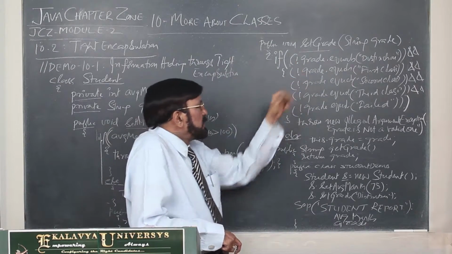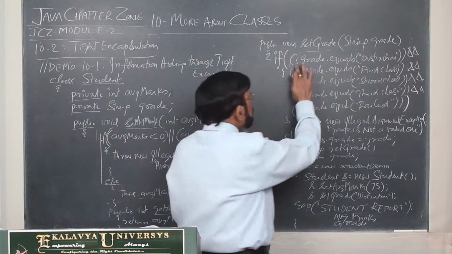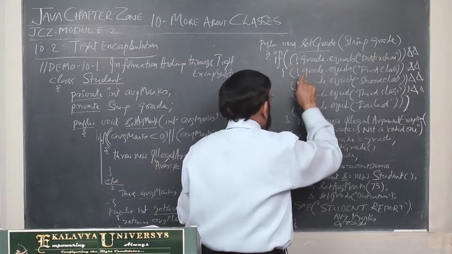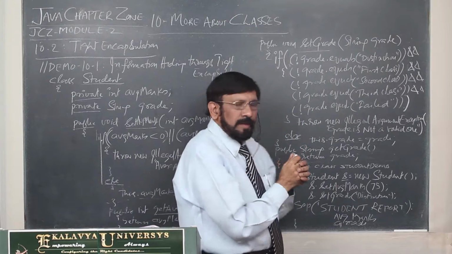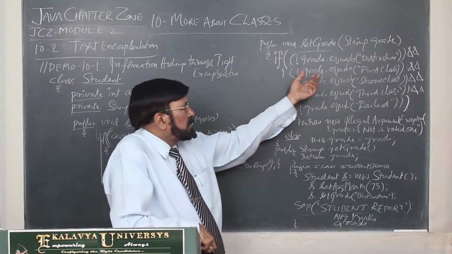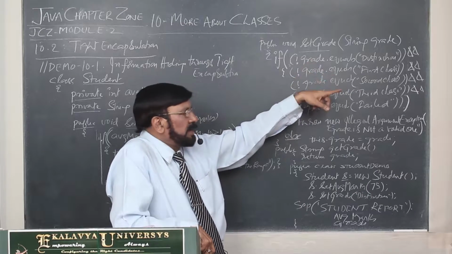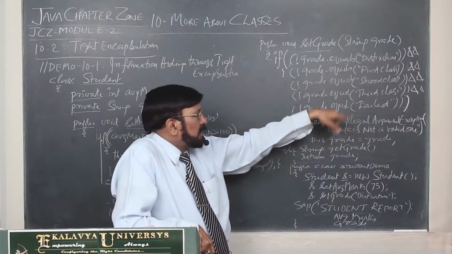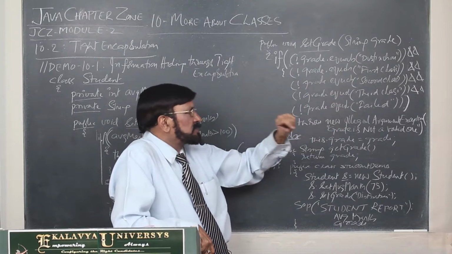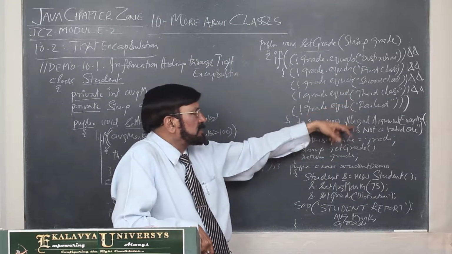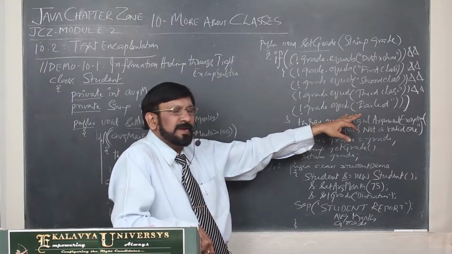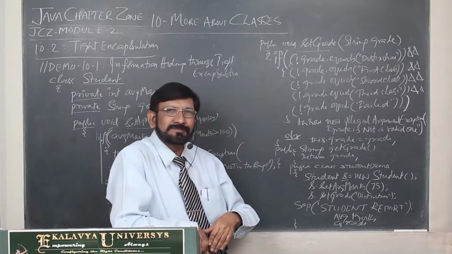What is that? Here, negation I used. When exception is to be thrown, if the grade is not distinction, grade is not first class, and grade is not second class, and grade is not third class, and grade is not failed, throw exception.